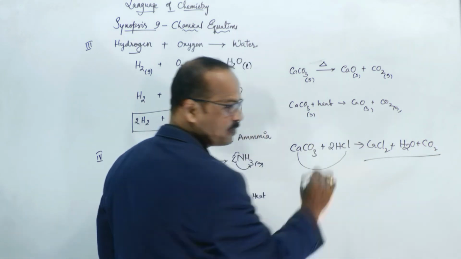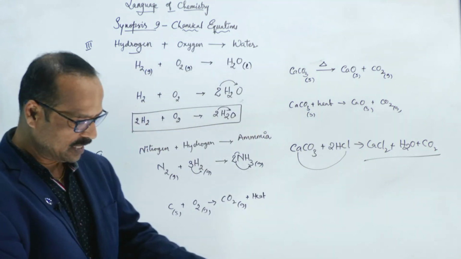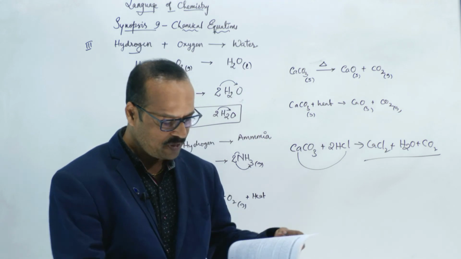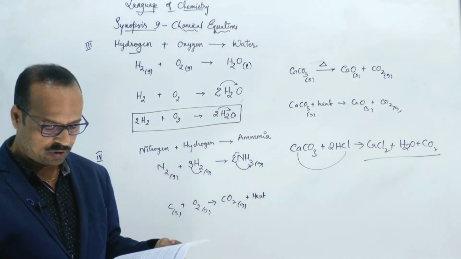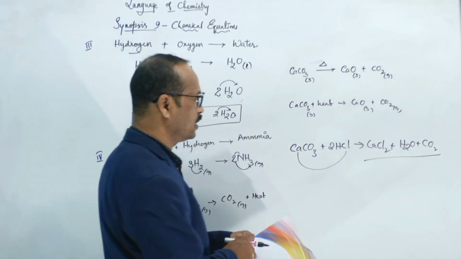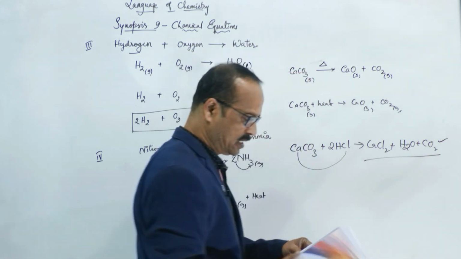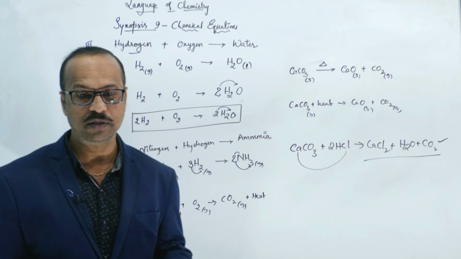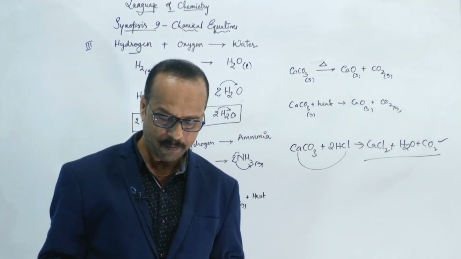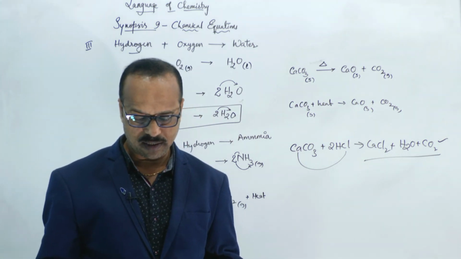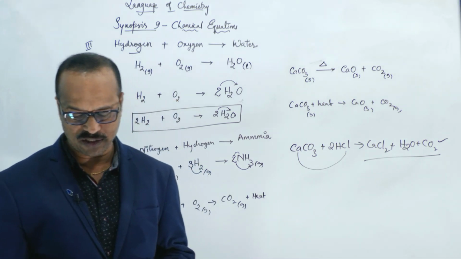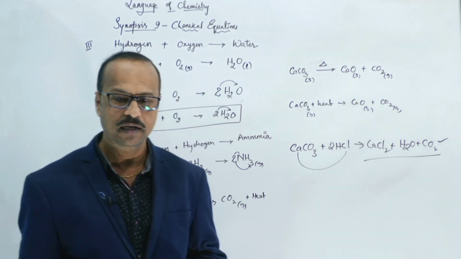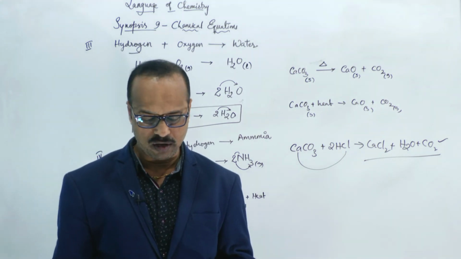These are the products that will form. In the answer, CaCl2 is there, CO2 is there, H2O is there. All are correct, so the answer is the 4th option. But in the second option, it is printed as CO3. That's not CO3, that is CO2. And the balanced equation does not tell about speed of reactions, completion of reaction, physical state. So the answer is D, all.